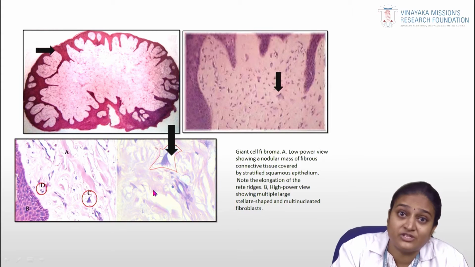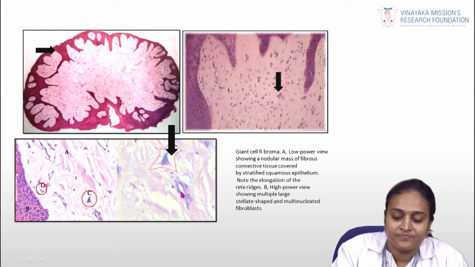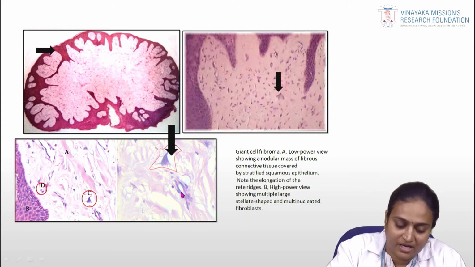The main classic feature of this giant cell fibroma is the star-shaped cells. Can you see the star-shaped giant fibroblasts? That's why it's called giant cell fibroma. These are the giant cell fibromas. Here in high power, you can appreciate multiple large stellate cells that are multinucleated fibroblasts.